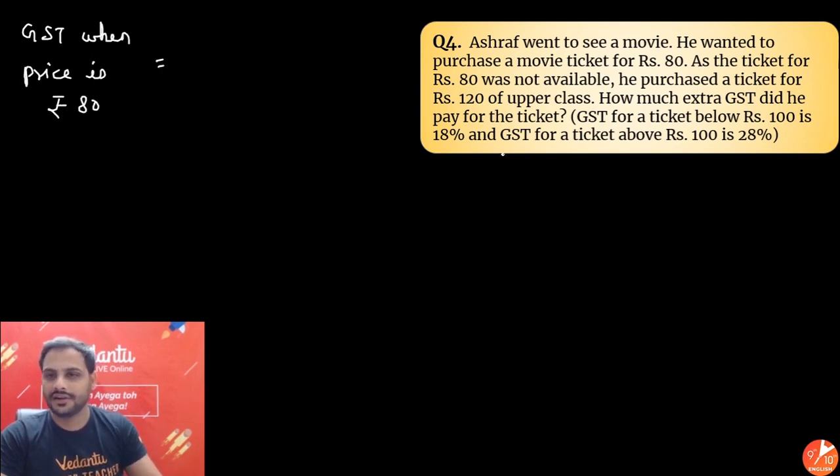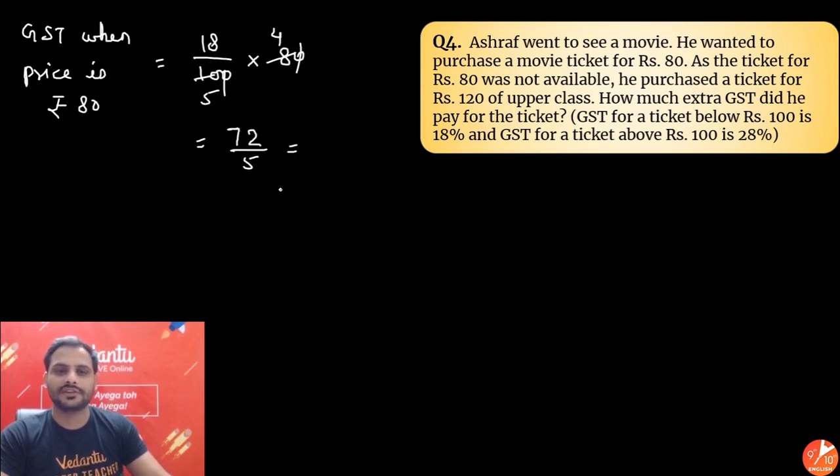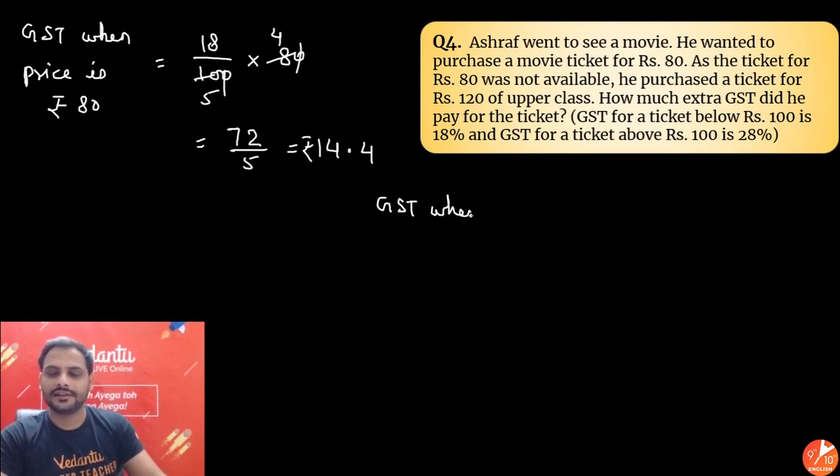So dekho what they are saying. In this case, when the price is below 100, 18% is GST. We can say 18% of the price, which is 80. Yes, correct. So this got cancelled. 2 4s are, 2 5s are, anything else? No. So 18 4s are 72 by 5, which is equal to 5 1s are remaining 2, 5 4s are 20, 14.4. This is GST.